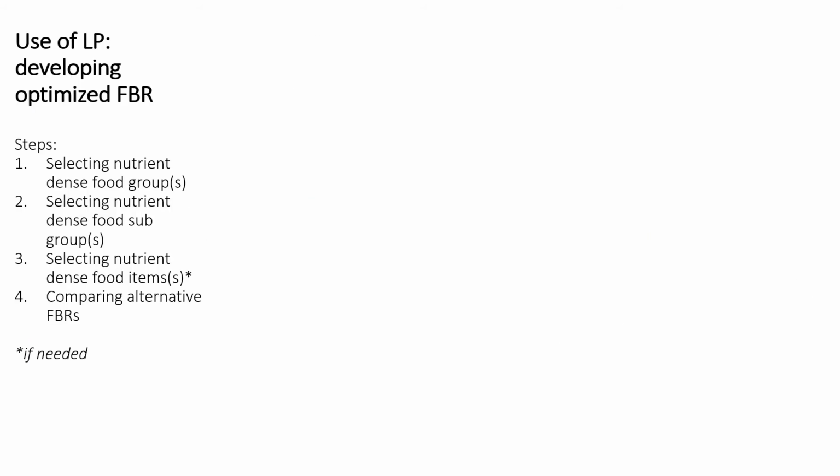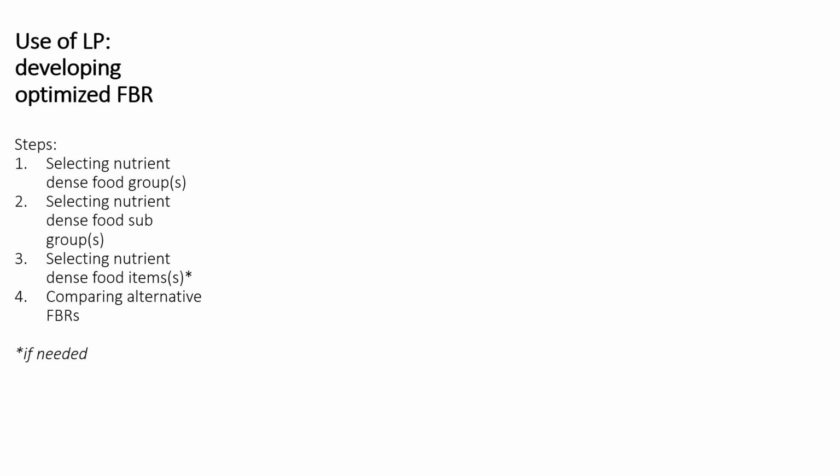So how do we make use of the information that we obtain from Module 2 and Module 3? After we identify the problem, of course, we want to develop the food-based recommendation or complementary feeding recommendation that will meet the nutrient requirement.